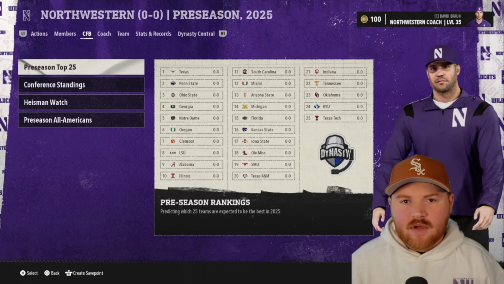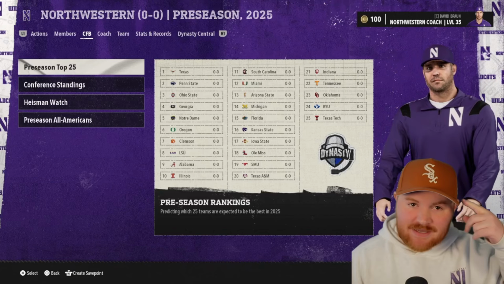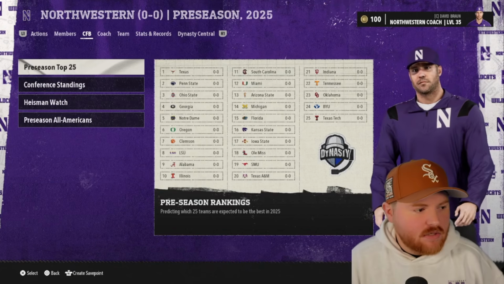Okay, so today we're rocking with Northwestern because I have this sweatshirt, this Sox hat, and I watched Chicago last night. Oh yes, oh yes.